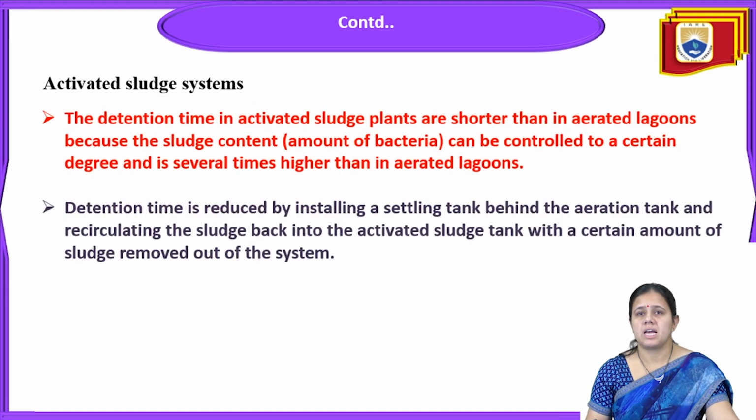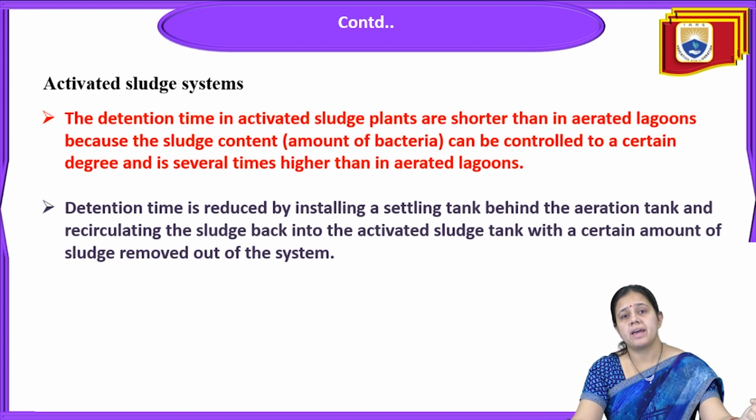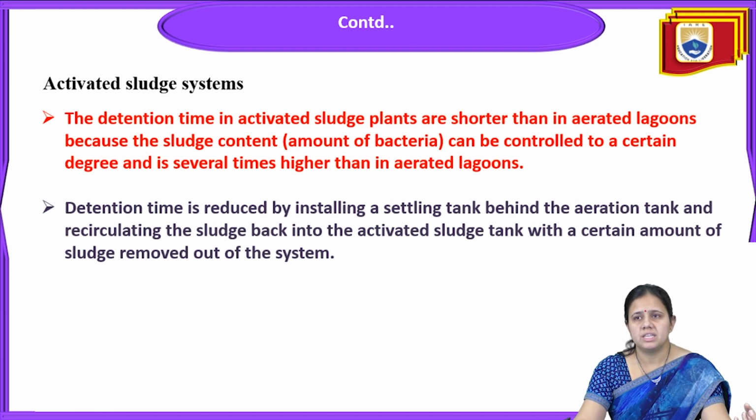The next process is the activated sludge system. The detention time in activated sludge plants is shorter than in aerated lagoons because the sludge content can be controlled to a certain degree, several times higher than in aerated lagoons. Detention time is reduced by installing a settling tank behind the aeration tanks and recirculating the sludge back into the activated sludge tank, with a certain amount of sludge removed from the system. The activated sludge system involves aerators, which aerate the leachate.